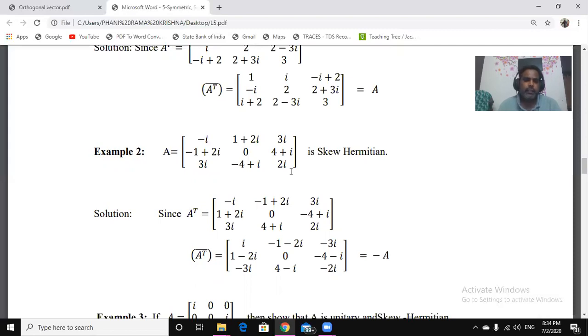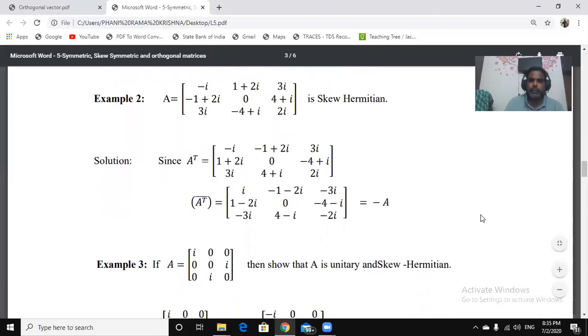It must be either a purely imaginary number or 0. Only then is a matrix possible to become skew Hermitian. First I am finding the transpose, then the conjugate, and then multiplying with minus. By multiplying with minus, I got A again. So this is minus A. What is a unitary matrix?